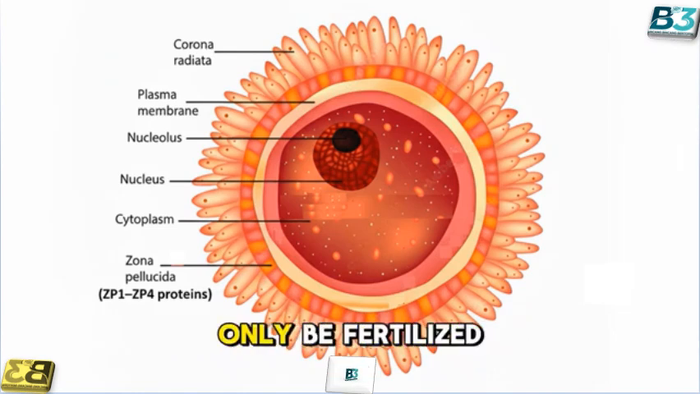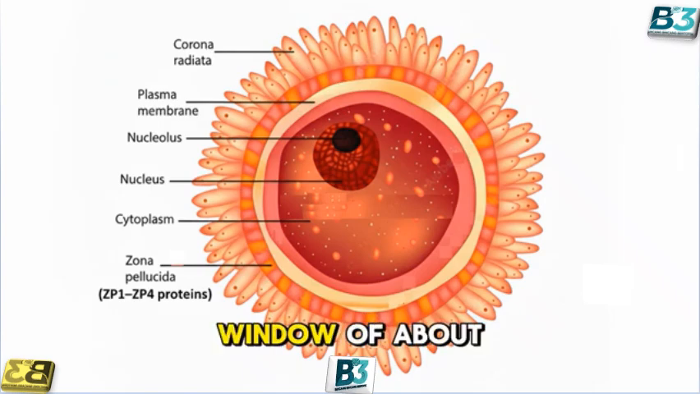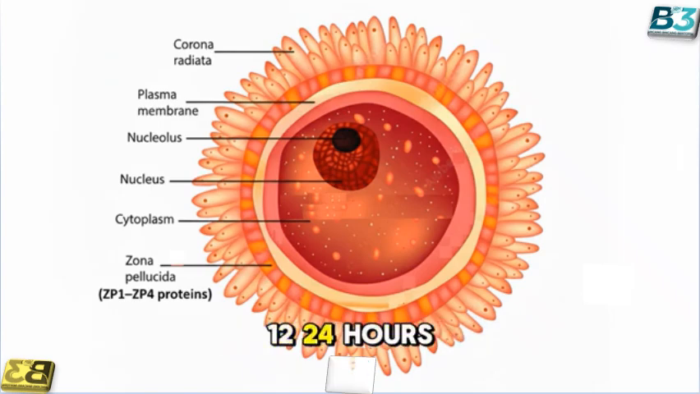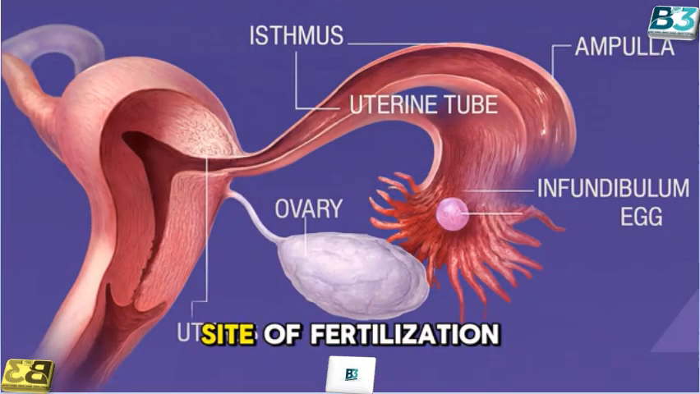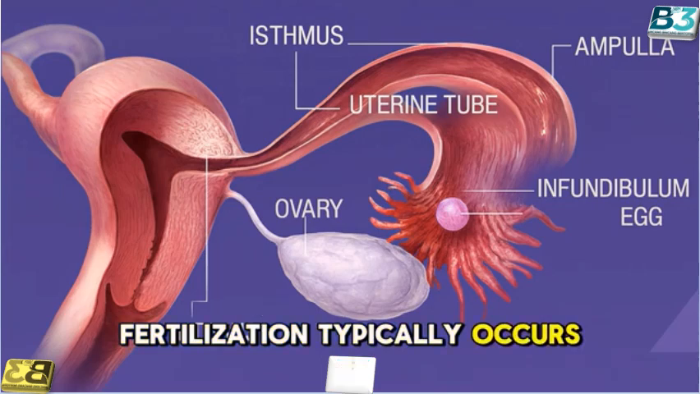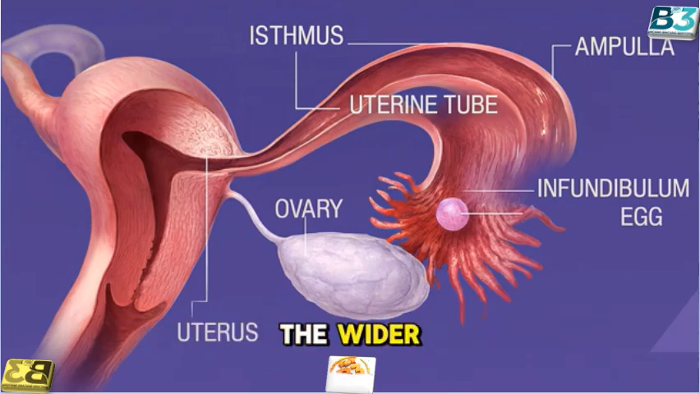The oocyte can only be fertilized for a short window of about 12 to 24 hours after ovulation. Step number 7. Migration to the ampulla, which is the site of fertilization. Fertilization typically occurs in the ampulla, the wider, more distal region of the tube where sperm and oocyte meet.